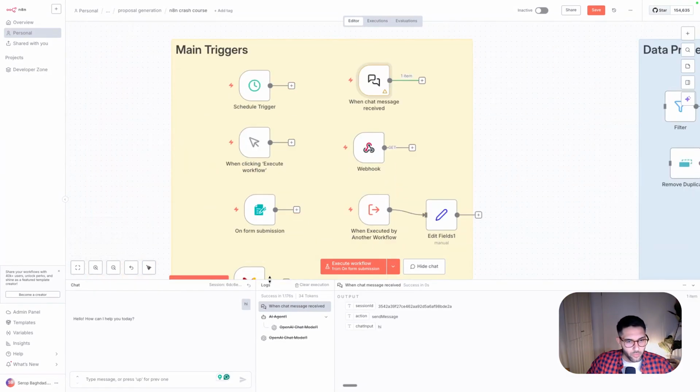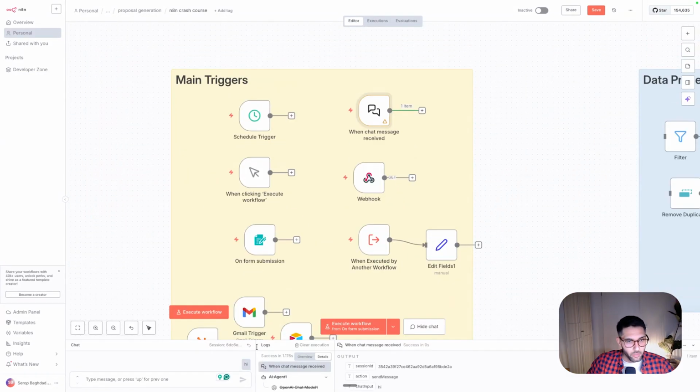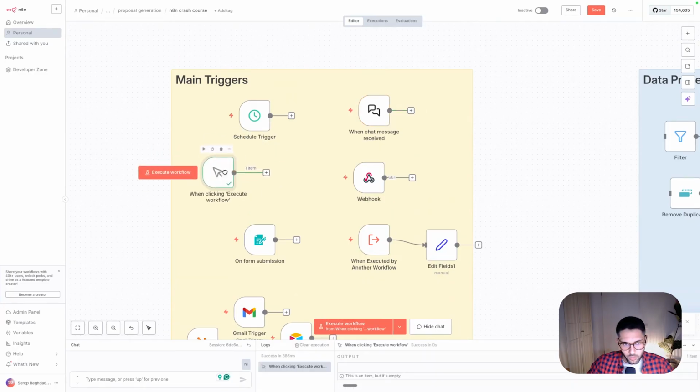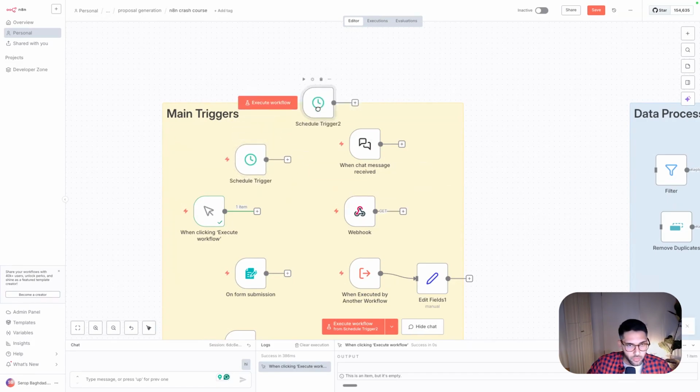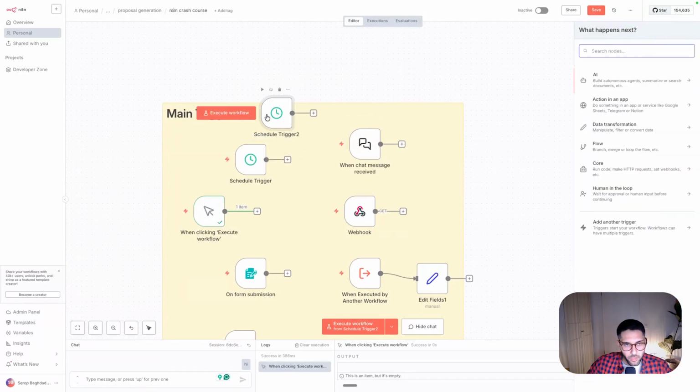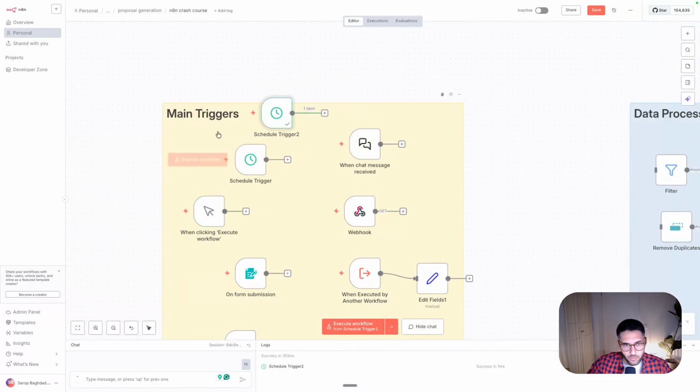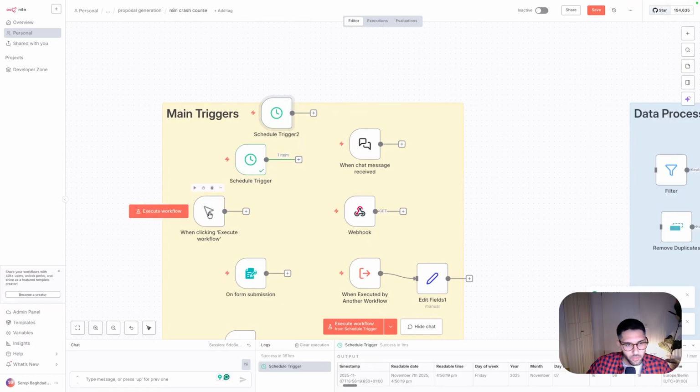So another way to start a workflow is by using this click. Unfortunately, with this click, you can only have one in the whole workflow. That's why I don't like it so much. I don't use it anymore. Let's say you have 2 different lines of workflows that you just want to keep testing. I would recommend you always add these schedules, because as you see here, we can have multiple of these schedules. Let's say this is connected to one row, this is connected to a second row, and you want to test the first row, you can just click here, it's tested. You can click here, it's tested. But this one you cannot copy. Let's see, copy. No, it doesn't let me.